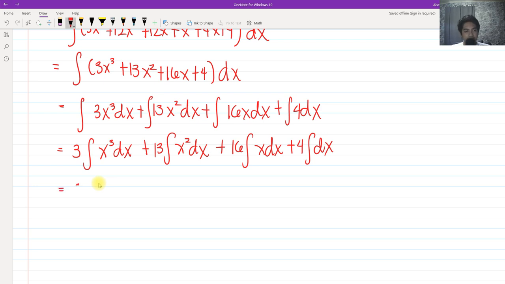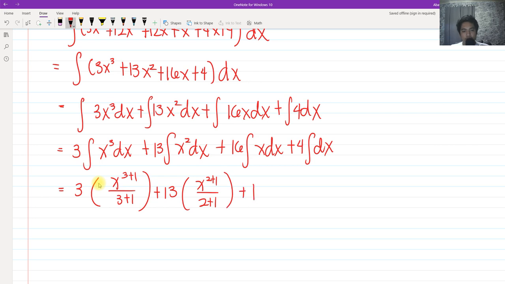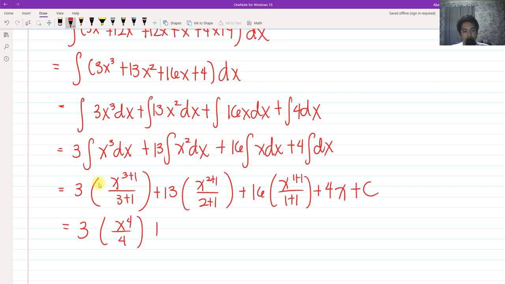So we have 3 times x raised to 3 plus 1 all over 3 plus 1. That's the integral of x cubed, power rule. Plus 13, and then x raised to 2 plus 1 all over 2 plus 1. Plus 16 times x raised to 1 plus 1 all over 1 plus 1. Then we have 4, and the integral of dx is simply x. Plus c, don't forget the plus c. So we have 3 x raised to 4 all over 4, plus 13 x cubed all over 3, plus 16 x squared all over 2, plus 4x plus c.